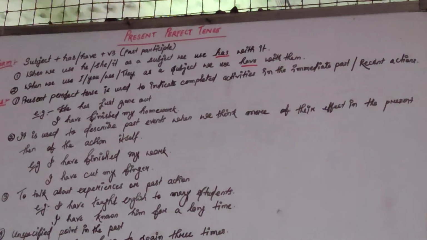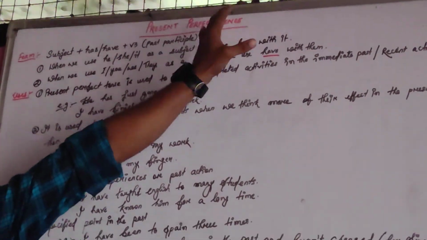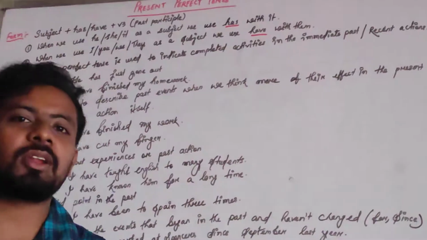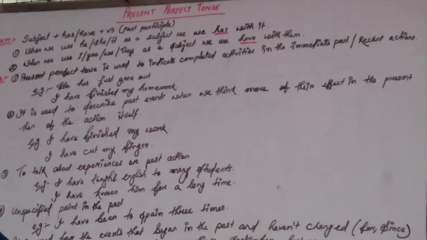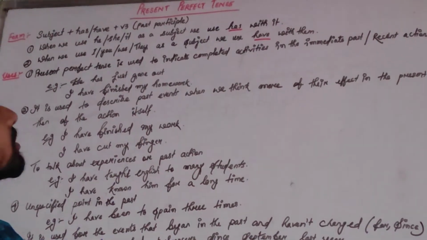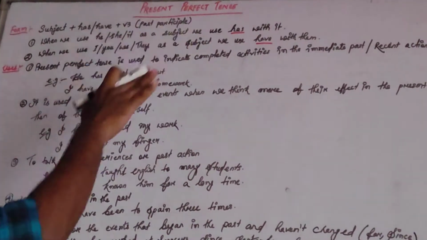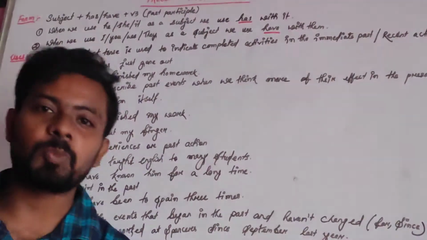So today I'll be starting with a new chapter, that is present perfect tense. In your previous classes you have already learned the chapters, that is simple present tense and present continuous tense. So now coming to our next chapter, that is present perfect tense. So what exactly is present perfect tense?